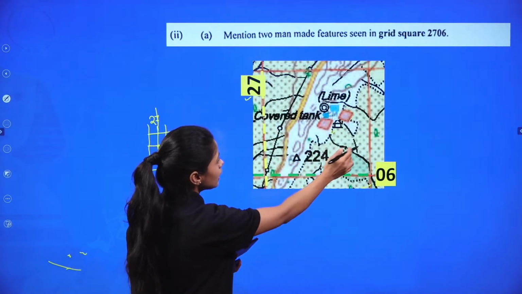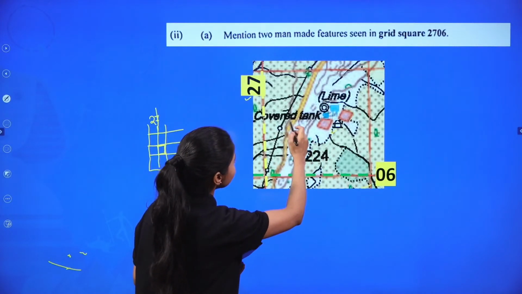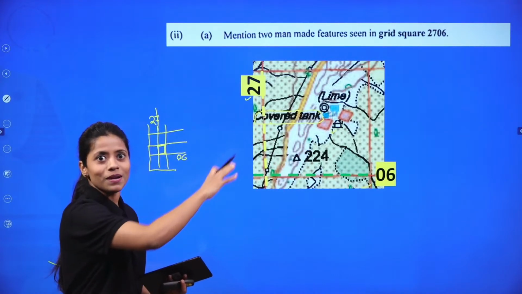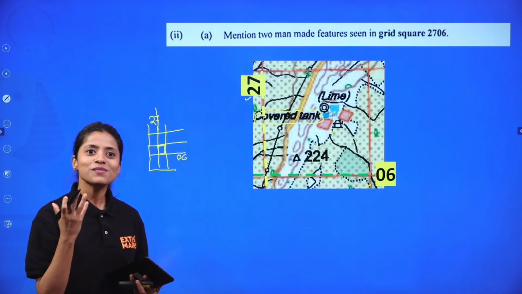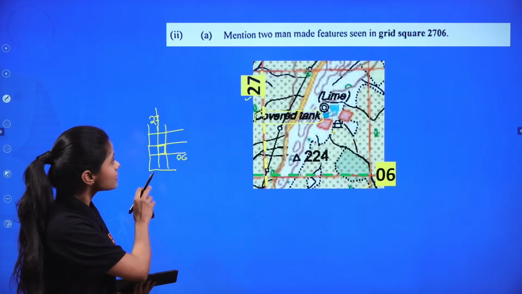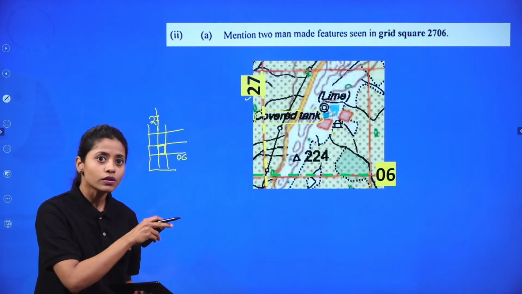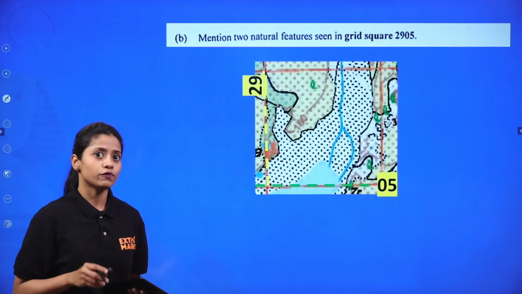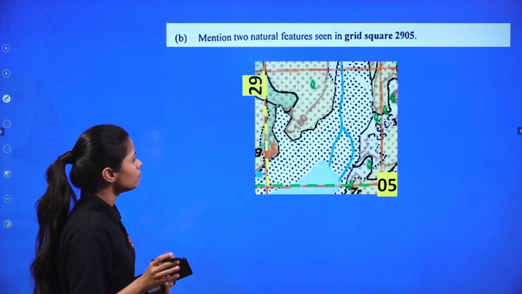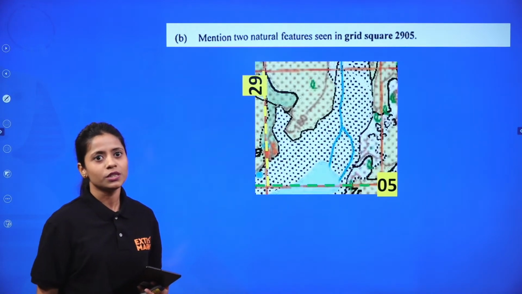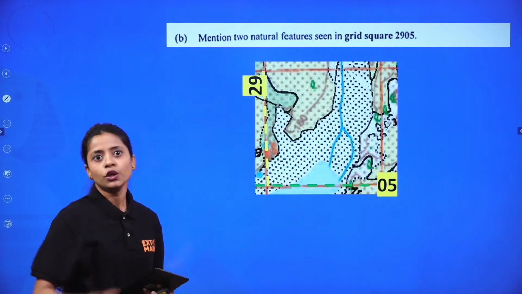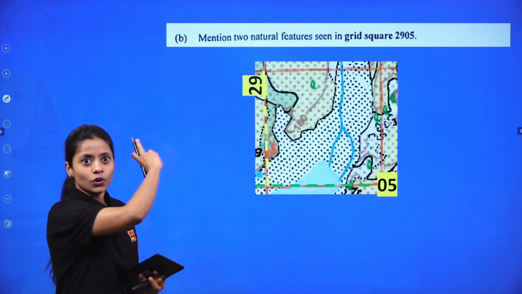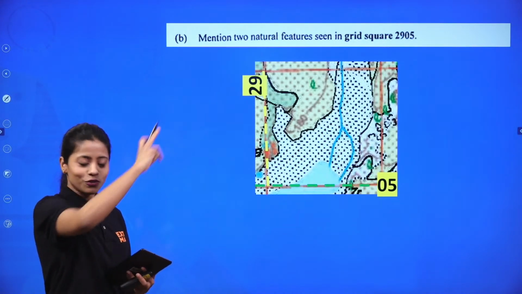You have the covered tanks here. See, covered tanks. Absolutely given here. It's written. Not even the symbol is given. It is written here. Right? So it is very easy. If you can understand the grids, the vertical and the horizontal lines, the contouring lines, the paper would have been very easy for you to solve. Very quickly, I think not more than 15 to 20 minutes would have been required for solving topography sheets, because these were quite easy, right? Now mention the two man-made features, as I have told you.